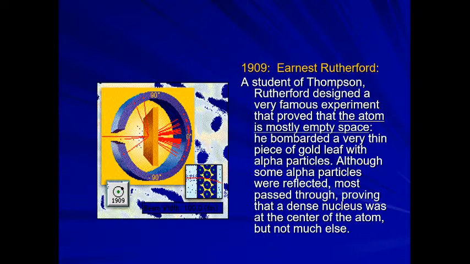So let's start a very important model, that is the Rutherford model of the atom. Discovery of the nucleus: who discovered the nucleus? Rutherford discovered the nucleus. Initially nobody knew that there is a nucleus inside the atom. It was proved after Rutherford's experiment. In 1911, Rutherford performed an experiment in which he bombarded a thin foil of a heavy metal like gold with a beam of fast moving alpha particles, which are doubly charged helium ions.